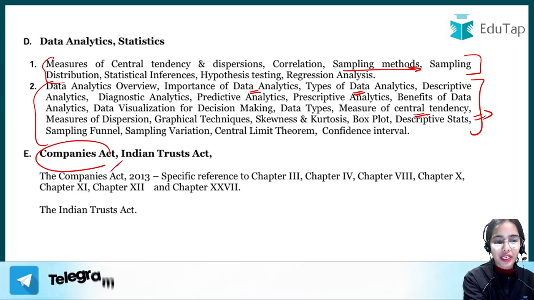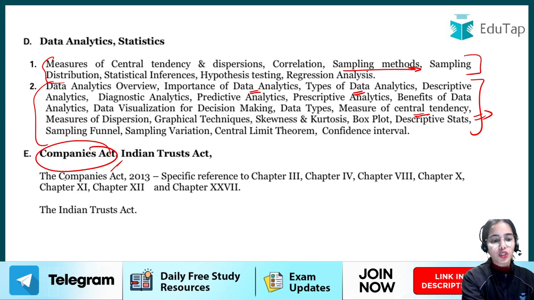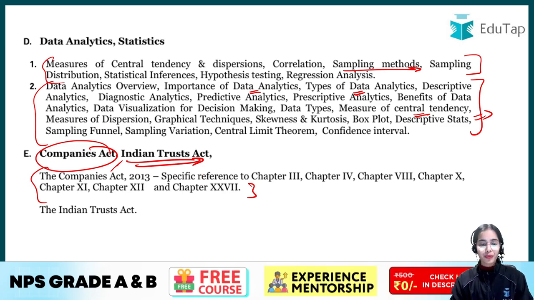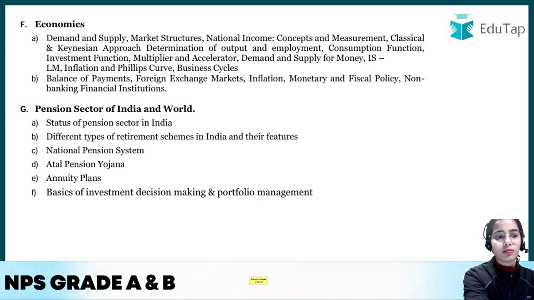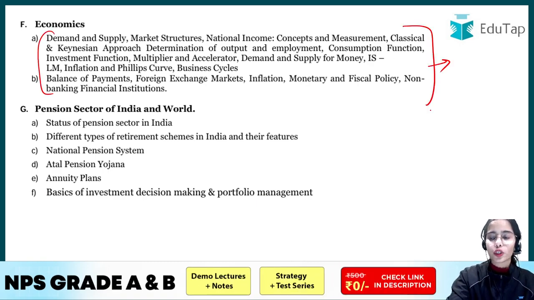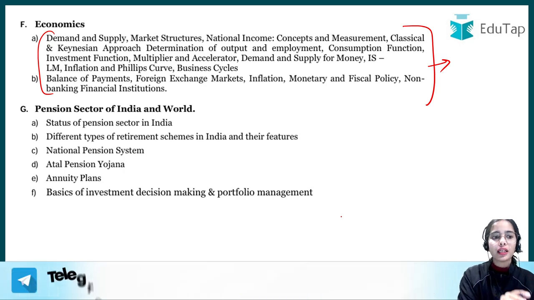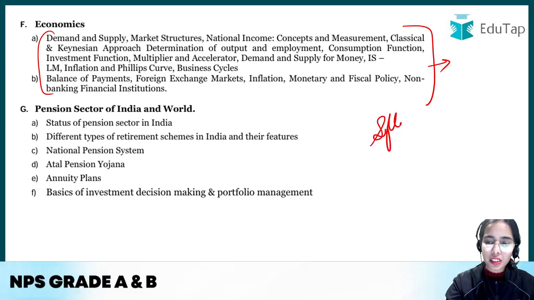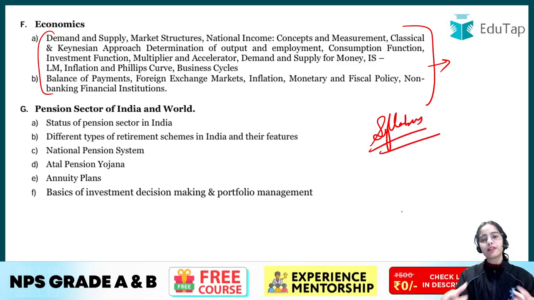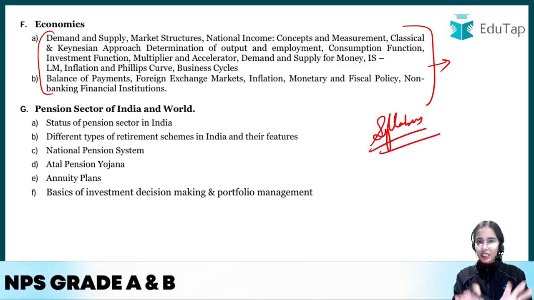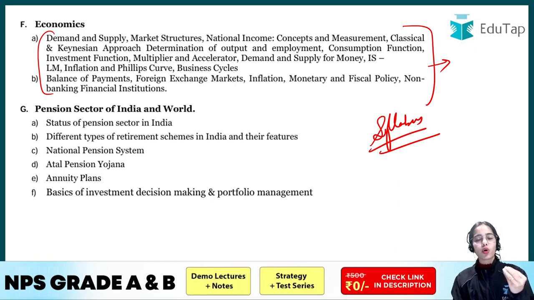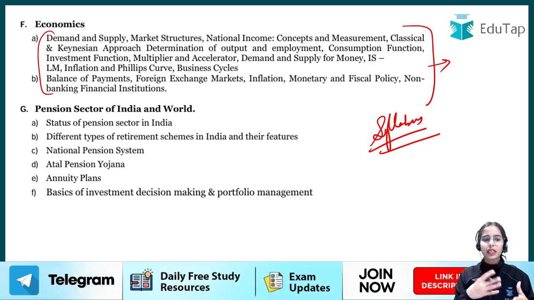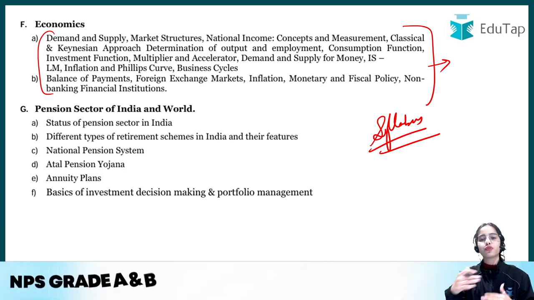Companies Act, this was already present in the previous notification also. So Companies Act you have to cover, as well as Indian Trust Act now. Now economics: demand and supply, market structure. All these topics are provided to you in economics, and again in economics you have to focus on the syllabus. First of all, stick to the syllabus, because the syllabus in itself is very elaborate. Try to understand all the concepts, all the topics one by one, and in the initial phases it might seem a little complicated, but slowly, even if you have the basic information, you will be able to build on that.